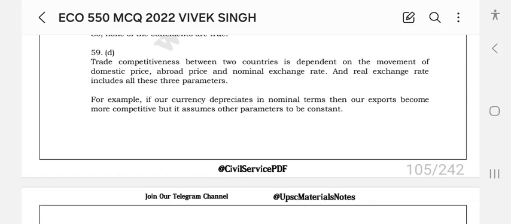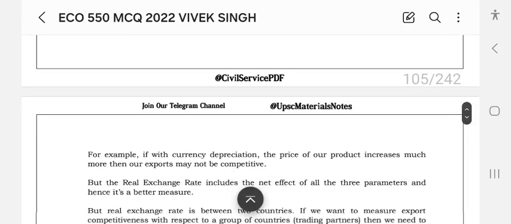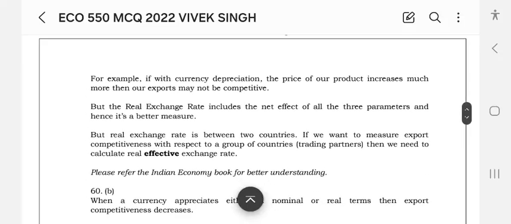Trade competitiveness between two countries is dependent on the movement of domestic price, abroad price, and nominal exchange rate, and real exchange rate includes all these parameters. For example, if our currency depreciates in nominal terms, then our exports become more competitive, but it assumes other parameters to be constant. For example, if with the currency depreciation the price of our product increases much more, then our exports may not be competitive.